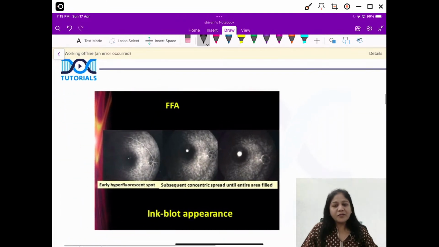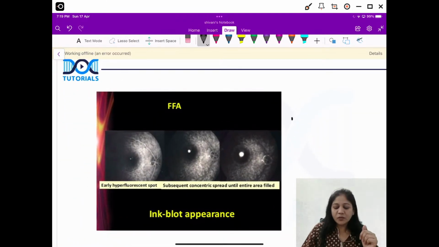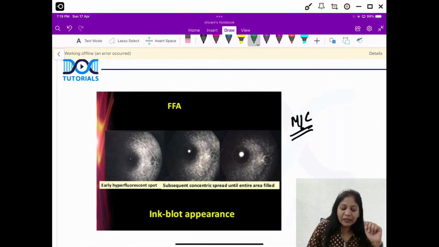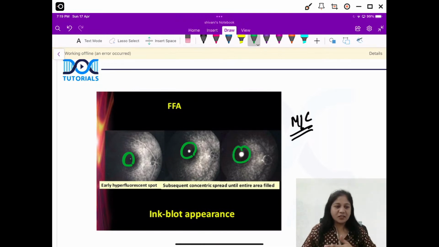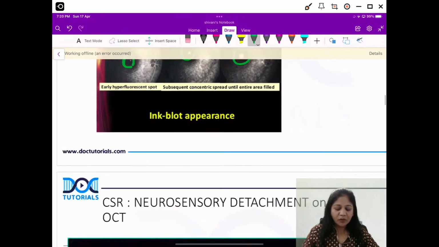Now, on FFA, you can also see an ink blot appearance, which is the most common appearance. In ink blot pattern, there is an increase in hyperfluorescence in the successive films. So as you take on the films, right, after a few seconds, when you see the hyperfluorescence, it will be increased in size and intensity. So this particular pattern is called the ink blot appearance, okay? I hope this is clear to all of you. Is this clear? Something about your CSR?